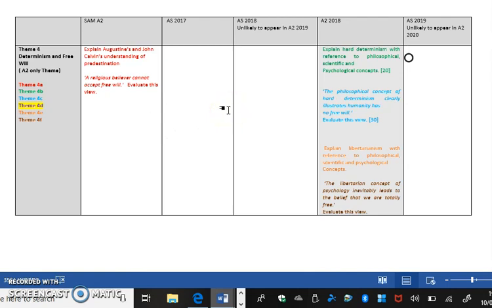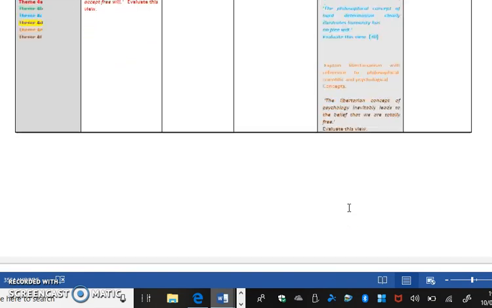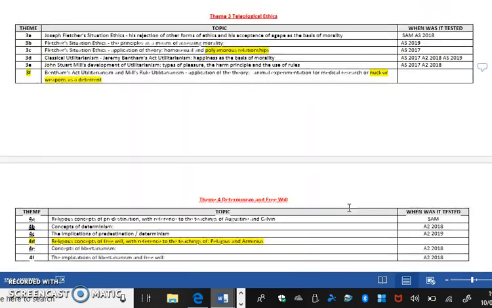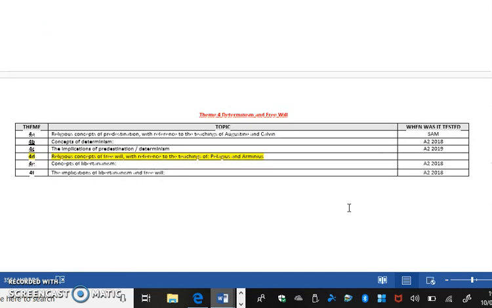That would be my top tip. Concepts of libertarianism was asked on the last A2 paper, along with implications of libertarianism. So, although theme 4 is relatively untested, the one thing that's jumping out at me is here, which is religious concepts of free will with reference to the teachings of Pelagius and Arminius. But perhaps have a look at this sample paper as well on predestination, Augustine and Calvin.